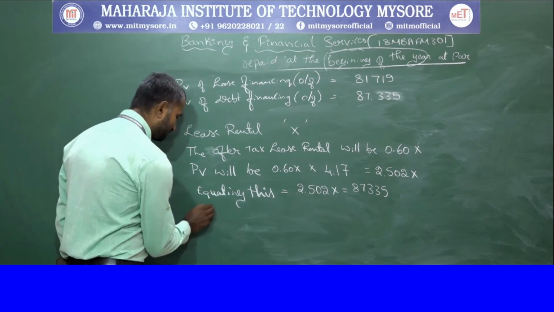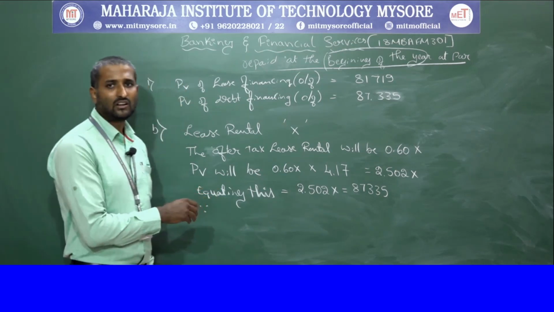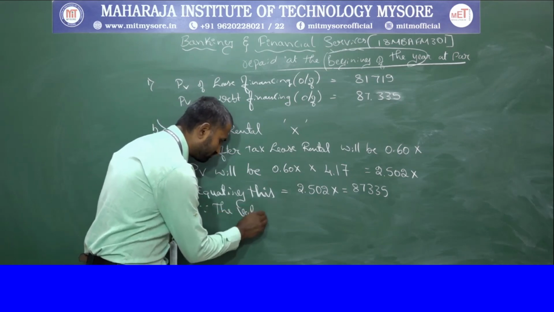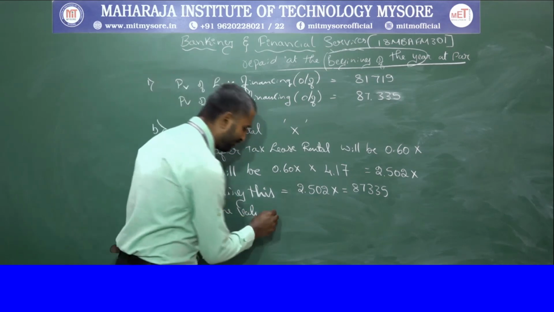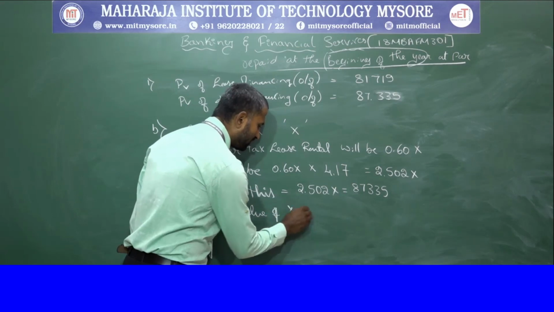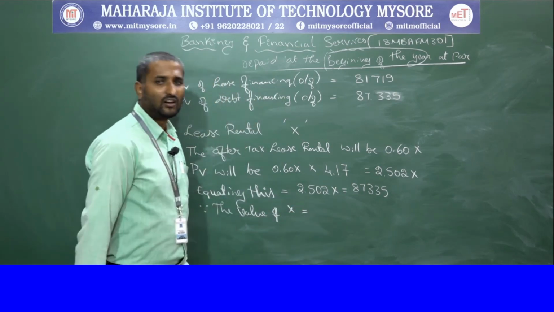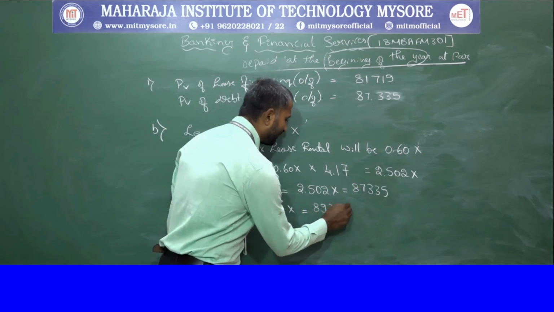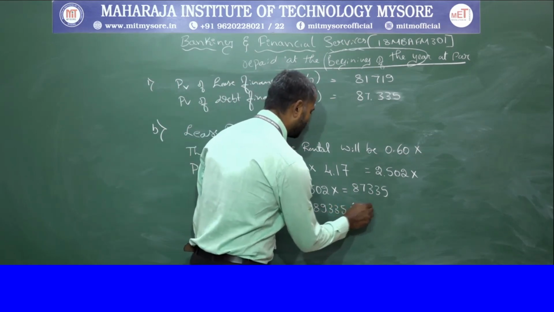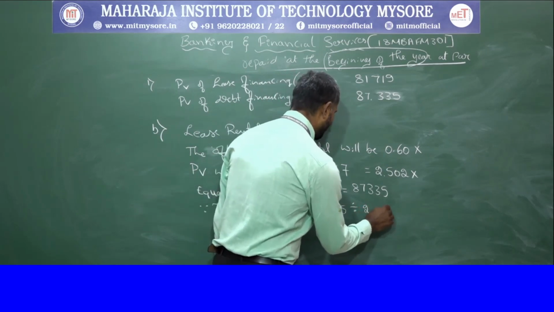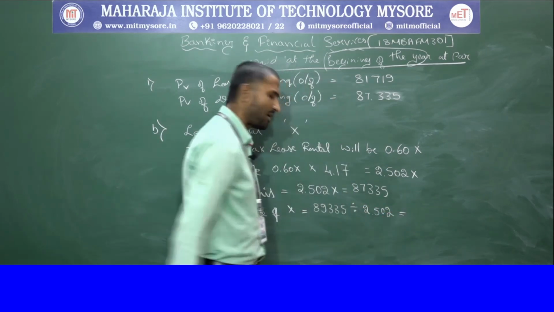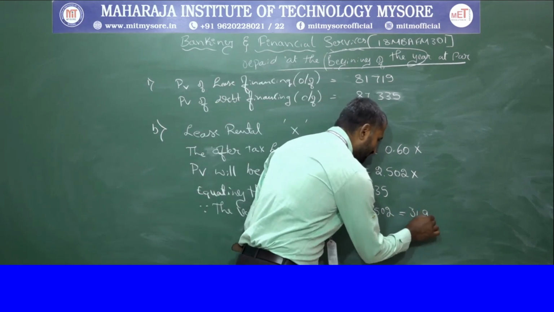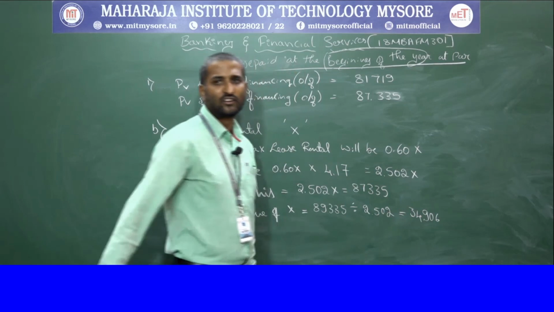Therefore, considering the equation, the value of x will be 87,335 divided by 2.502, which amounts to rupees 34,906.